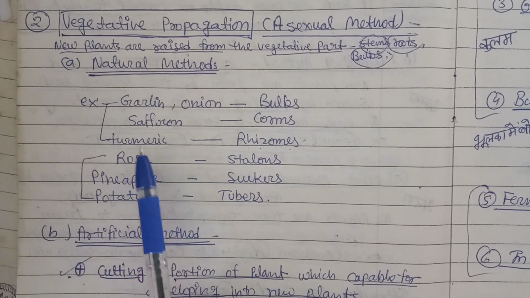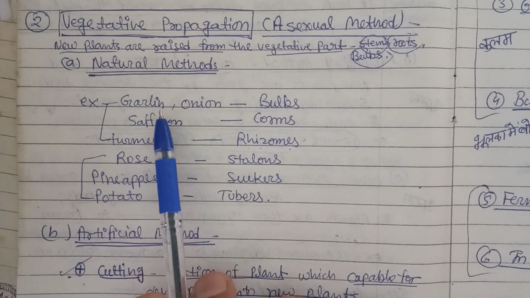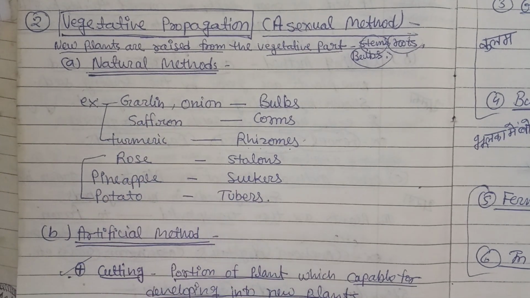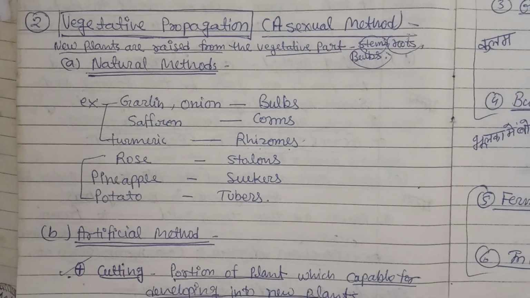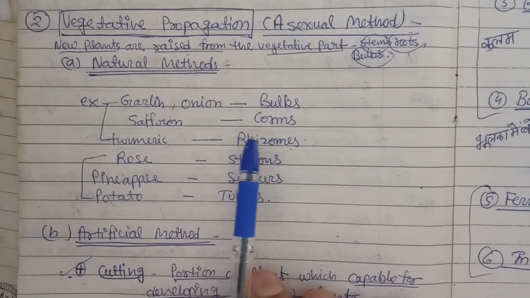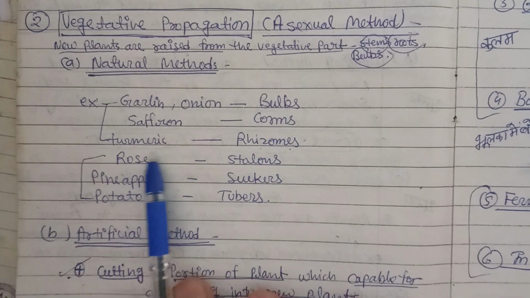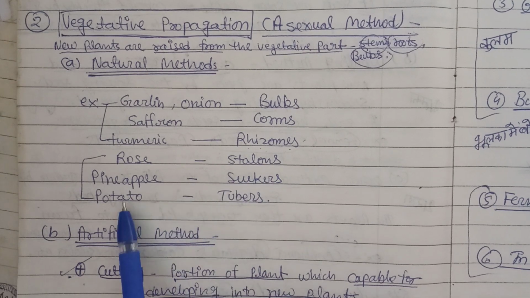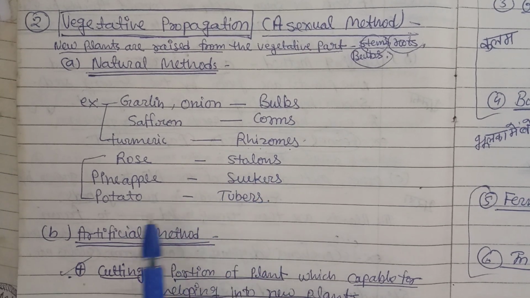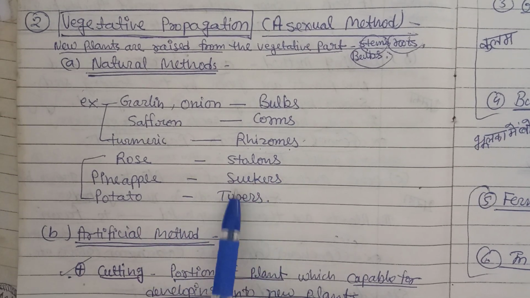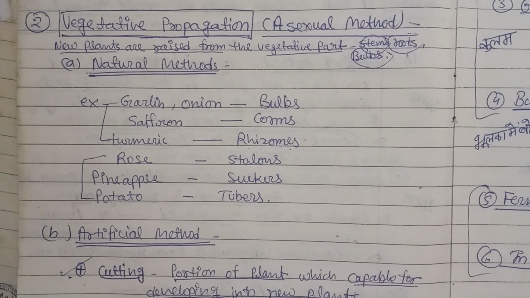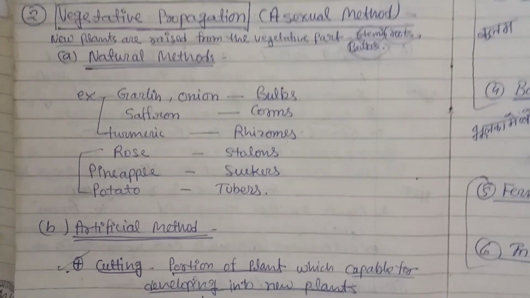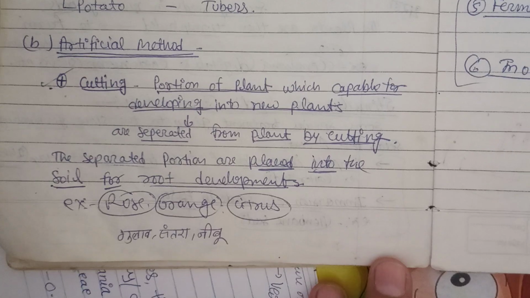Under natural methods, for example, garlic and onion can be cultivated using bulbs. In saffron we use corms, in turmeric we use rhizomes, in rose we use stolons, in pineapple we use suckers, and in potato we use tubers. Coming to the artificial methods, we have so many, like grafting, budding, and others.